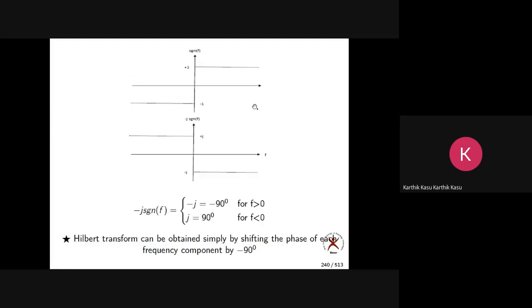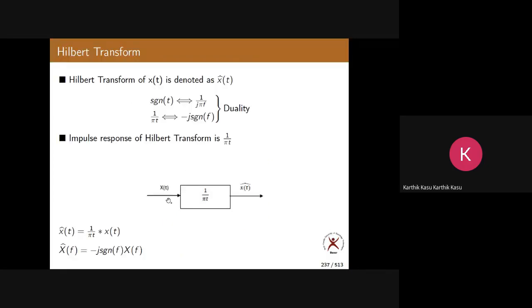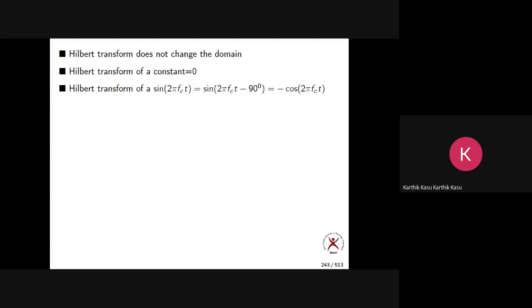If there is no possibility of writing that, what is the formula of the Hilbert transform? This is the formula. In the time domain, x hat of t equals 1 by pi t convolution x of t. So remember, this is the formula to find the Hilbert transform of any signal. This is the original formula. But in some situations you can simply write a phase shift of minus 90 degrees and get the Hilbert transform of the given signal. So remember both things.